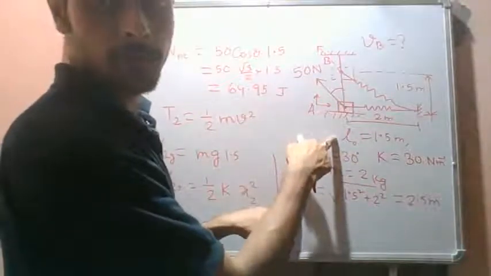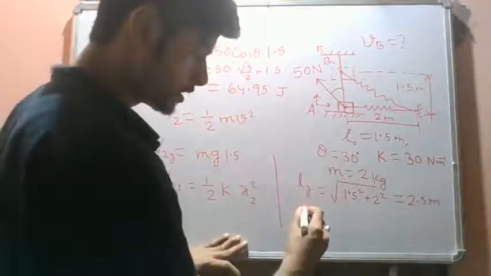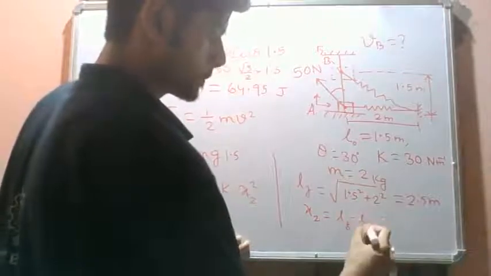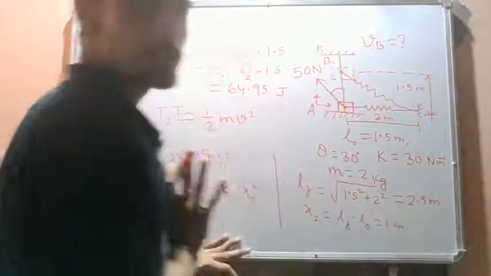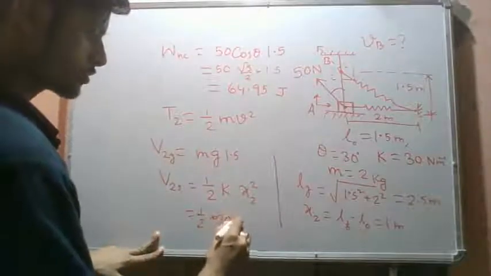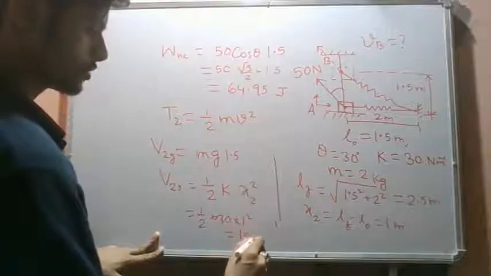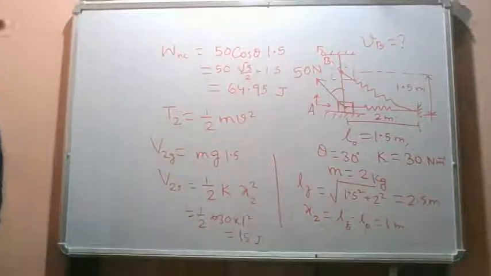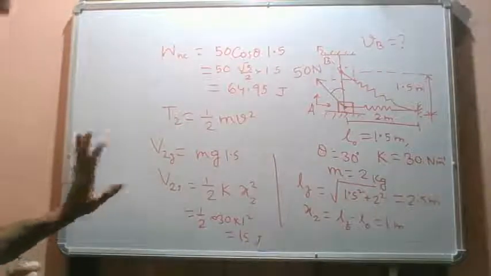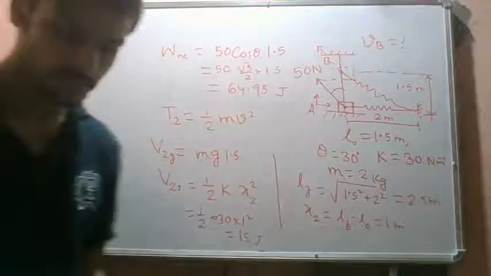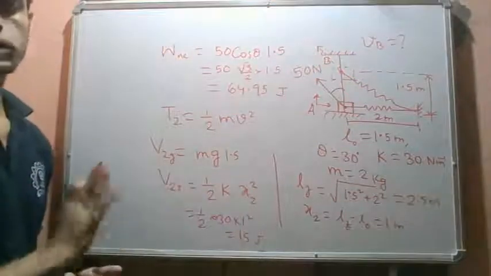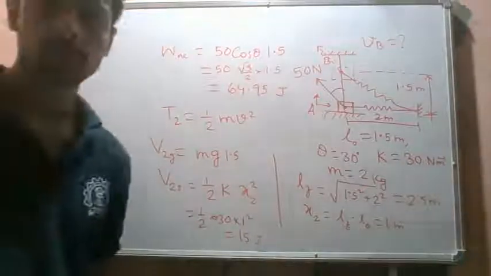The unstretched length is 1.5 meter. So the total deflection of the spring is final length minus initial length, which is 1 meter. So we substitute 1 meter over here: half into 30 into 1 square. This is 15 joules. The total potential energy is gravity plus spring. Now we have identified all the terms. We will substitute in the work energy principle and solve for the velocity.